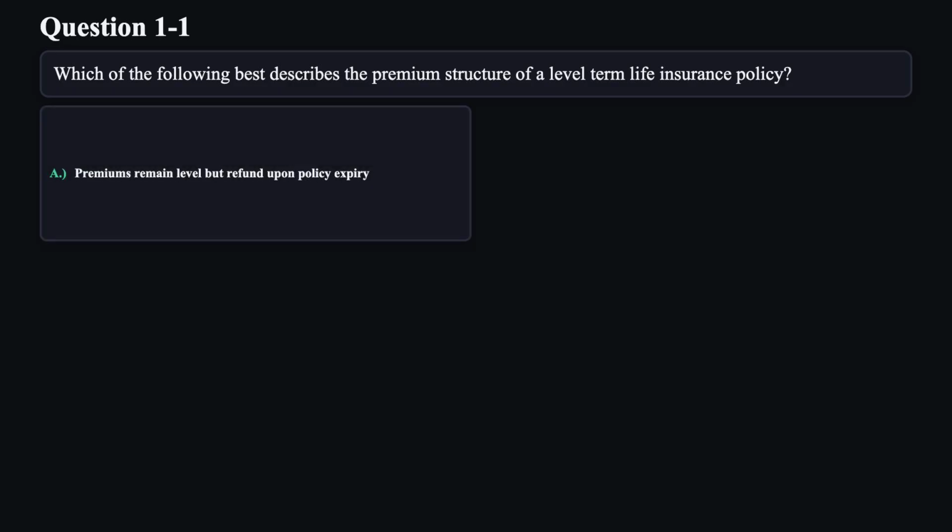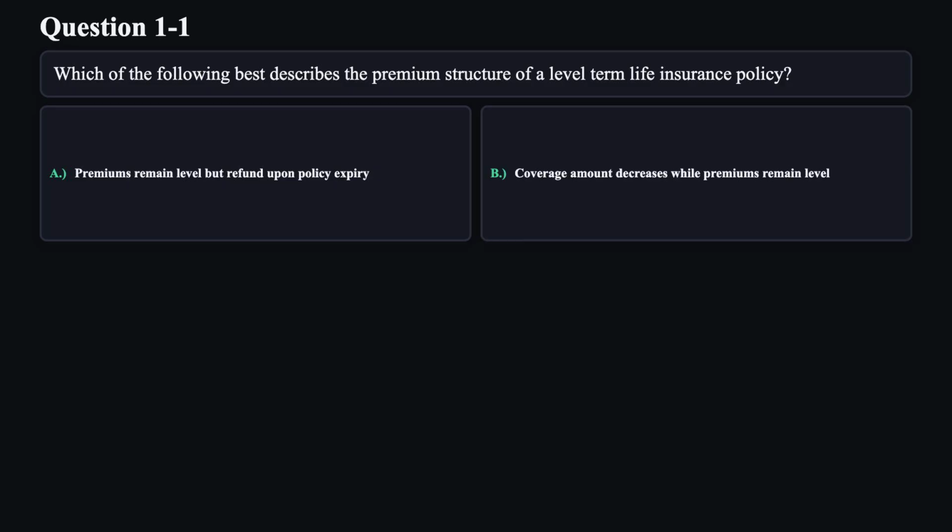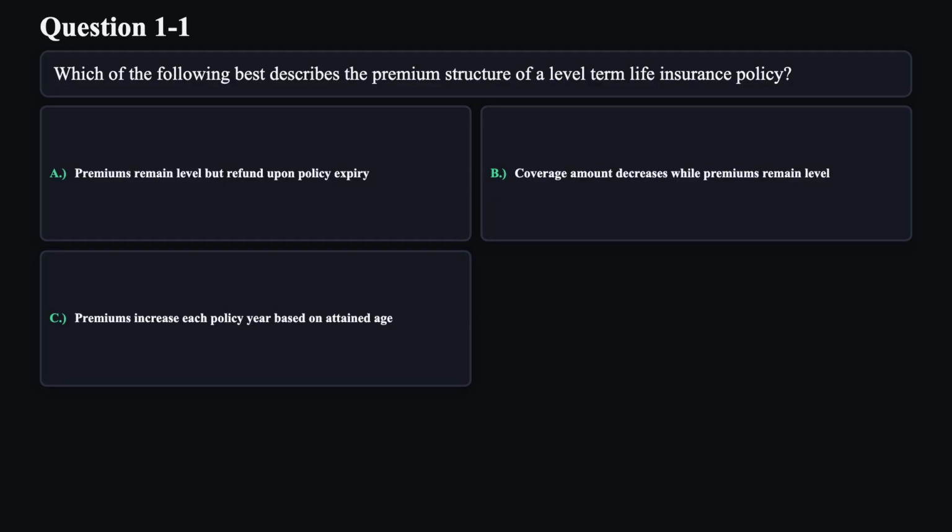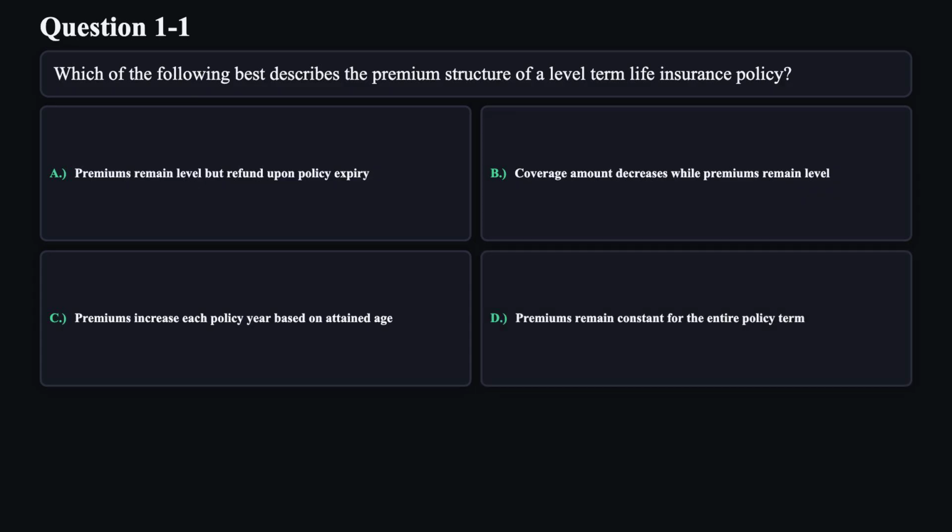A. Premiums remain level but refund upon policy expiry. B. Coverage amount decreases while premiums remain level. C. Premiums increase each policy year based on attained age. D. Premiums remain constant for the entire policy term.